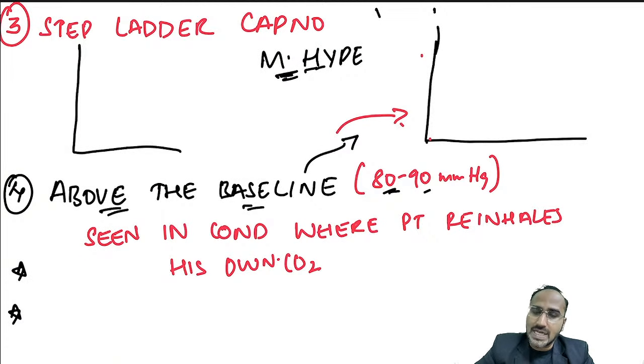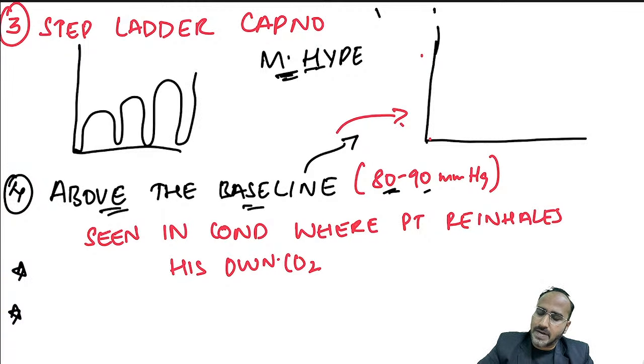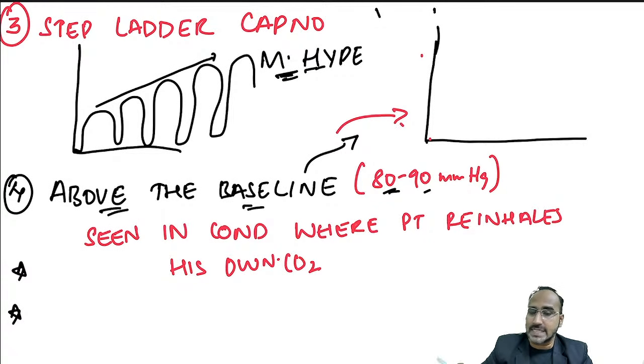Next, if you see after intubation the capnograph like this, it was appearing normal. Slowly it is increasing, a step ladder increase in the capnograph. What does it indicate? Guys, you can see the capnograph value is increasing. That indicates the patient developed malignant hyperthermia. In case of malignant hyperthermia, you will see a step ladder increase in the capnography.